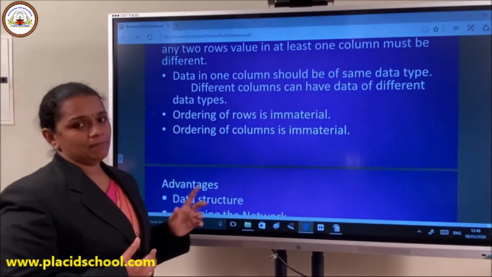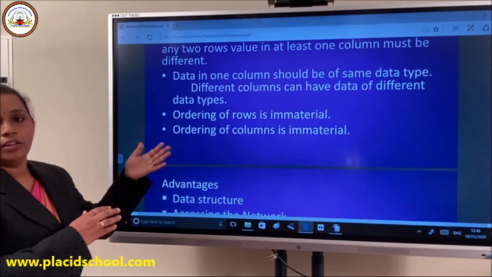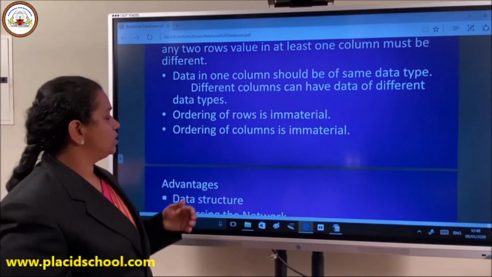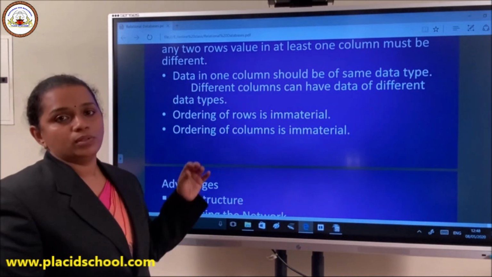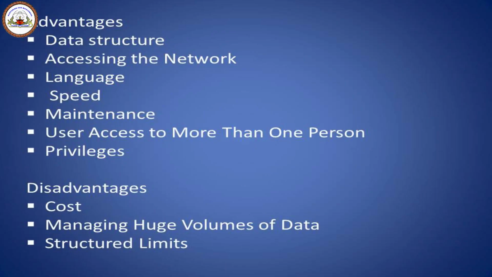Ordering of row is immaterial. You can just put your rows in any order. It doesn't matter in which order you are putting in the values. And ordering of the column is also immaterial because it is not required to consider it.